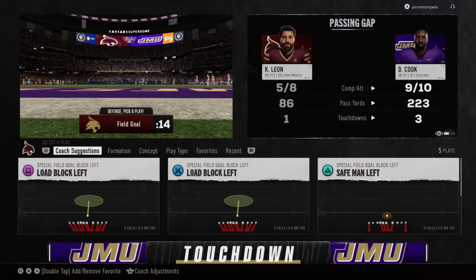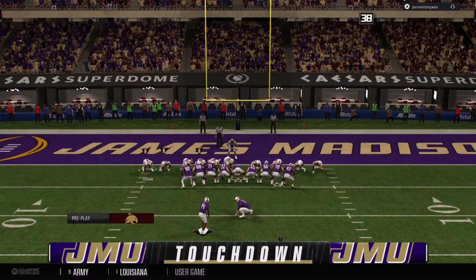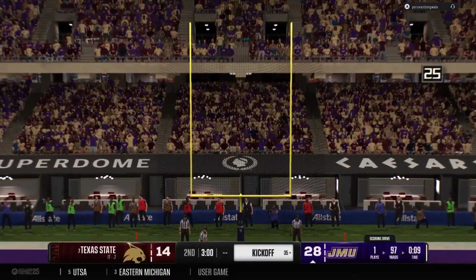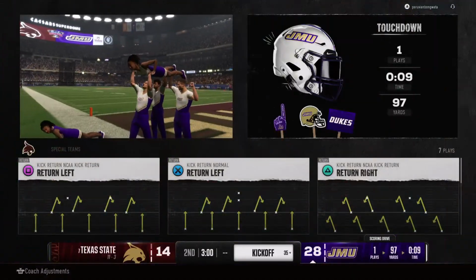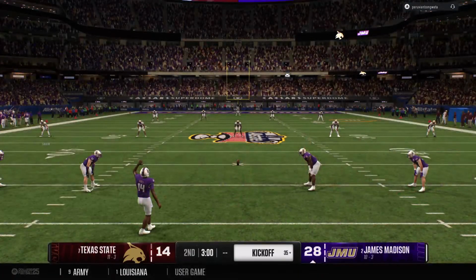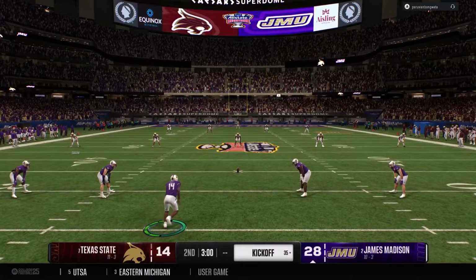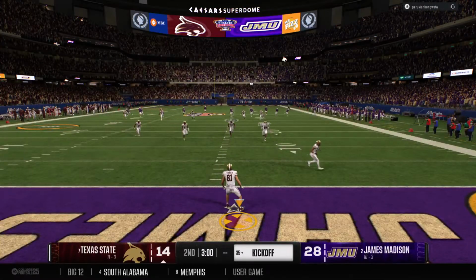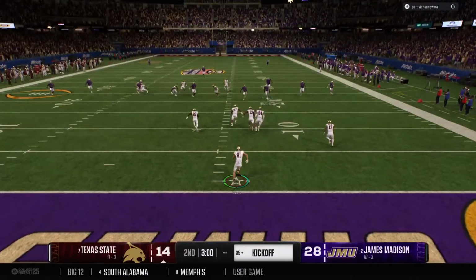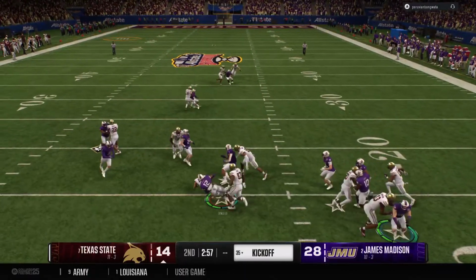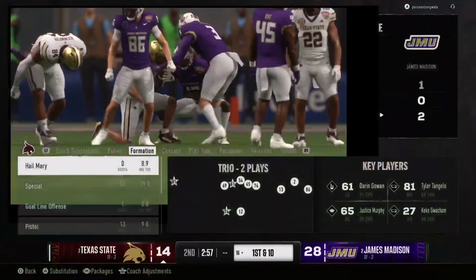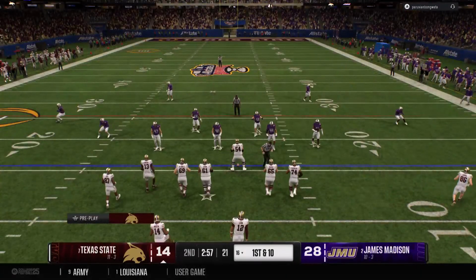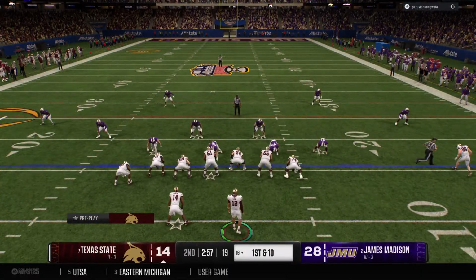Touchdown, James Madison. But they'll try to add to the lead now with the PAT. And the extra point makes it a 28-14 game. Kickoff team on the field getting set now. He's going to bring it out of the end zone from a couple yards deep. And he's brought down at the 16. Would have been better off leaving it in the end zone for a touchback. So they begin the drive here in the final 3 minutes of the half.